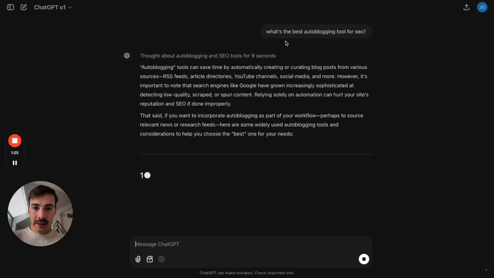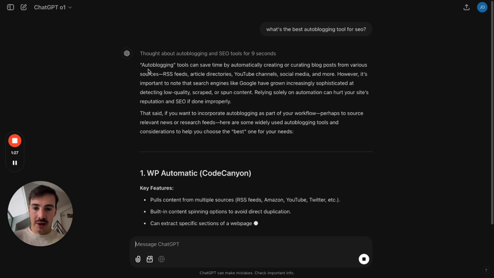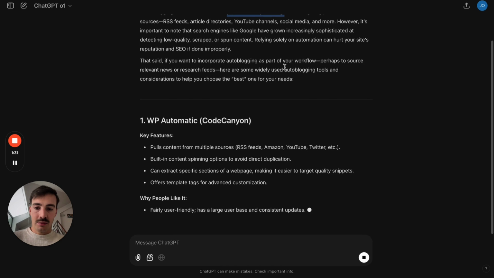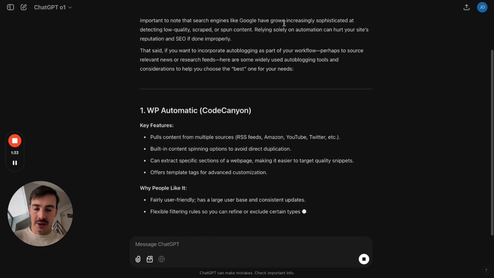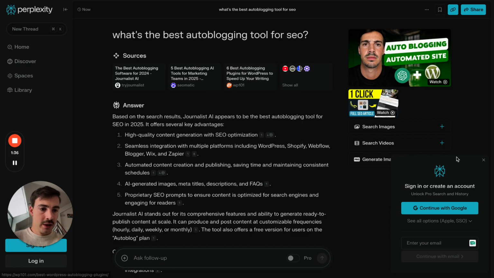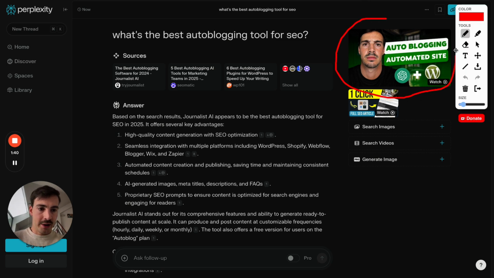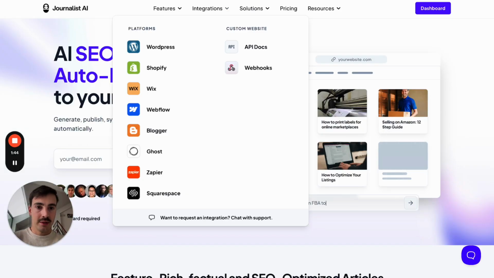So here you go. What's the best auto blogging tool? Okay, so it's going to give me some context into what it is. Auto blogging tools can save you time, whatever. And then it gives me a list of a couple of tools. This is still loading. Let's see what Perplexity has for me. Okay, perfect. So first things first, you'll notice that it pulled in a video. This is a video of mine, which essentially is a video that links to my site. So it pulled in a video.